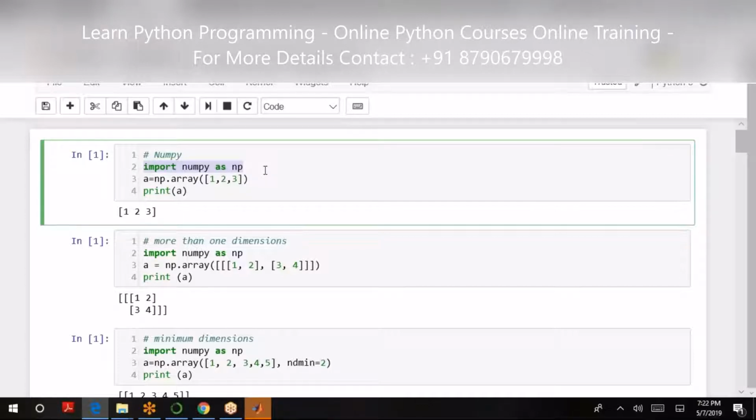On the next line, I can say np.array. I have to declare an array, so I should specify that my data type is array, provided that it is coming from NumPy. That's why np.array should be given. That means I'm invoking it from the NumPy library. So I'll say a is equal to np.array of 1, 2, 3, and print of a. It will simply display the particular array value.